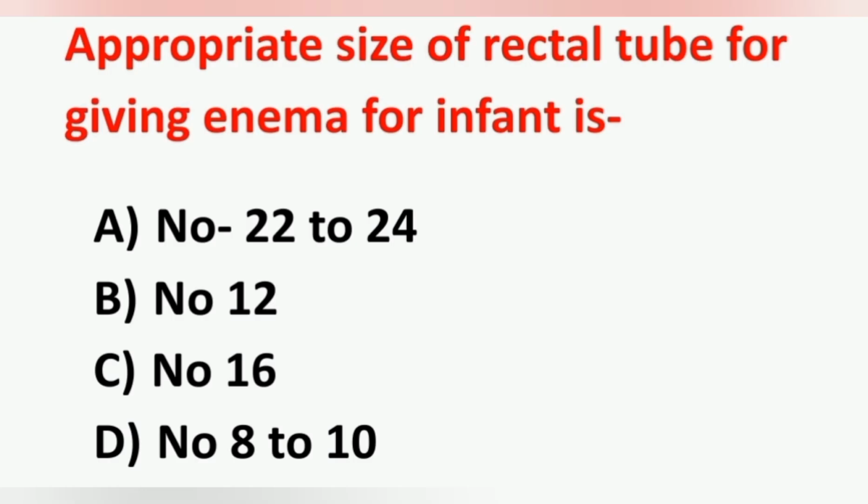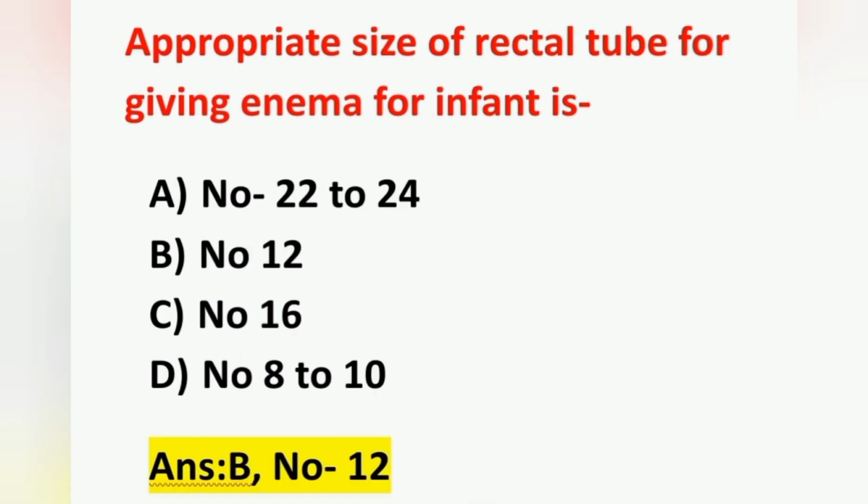The next question, the appropriate size of rectal tube for giving an enema for infants is. Option A number 22 to 24, option B number 12, option C number 16, option D number 8 to 10. The appropriate size of rectal tube for giving an enema to an infant is number 12 French.